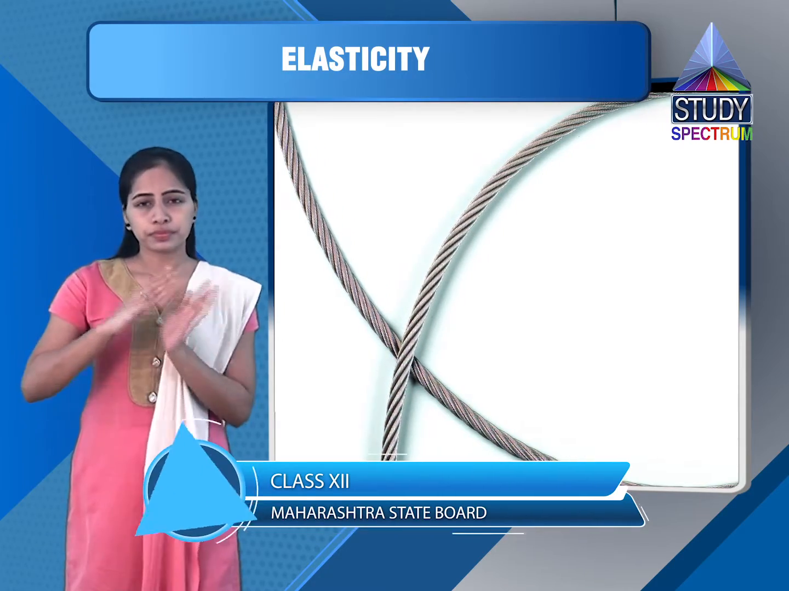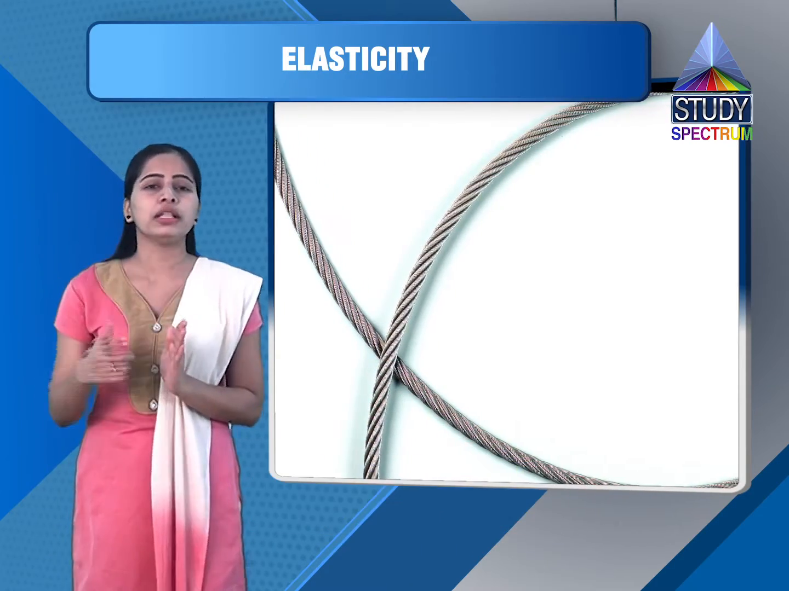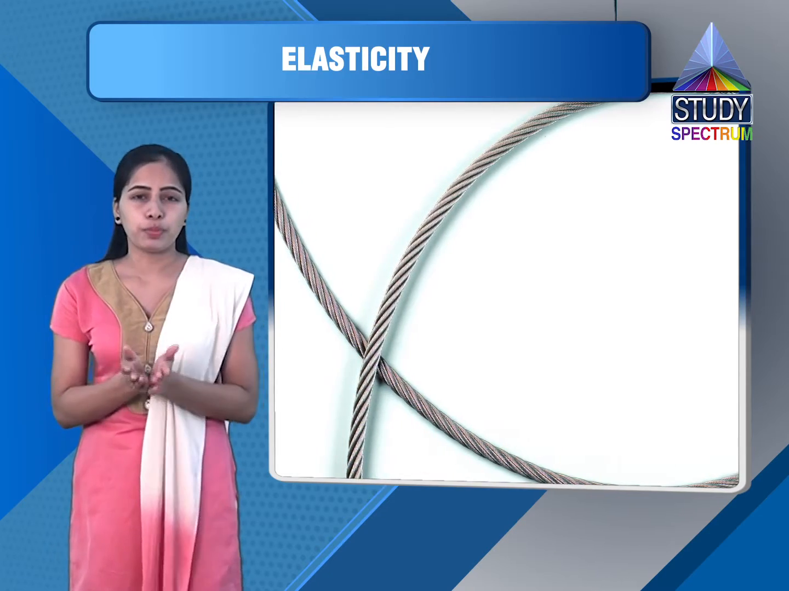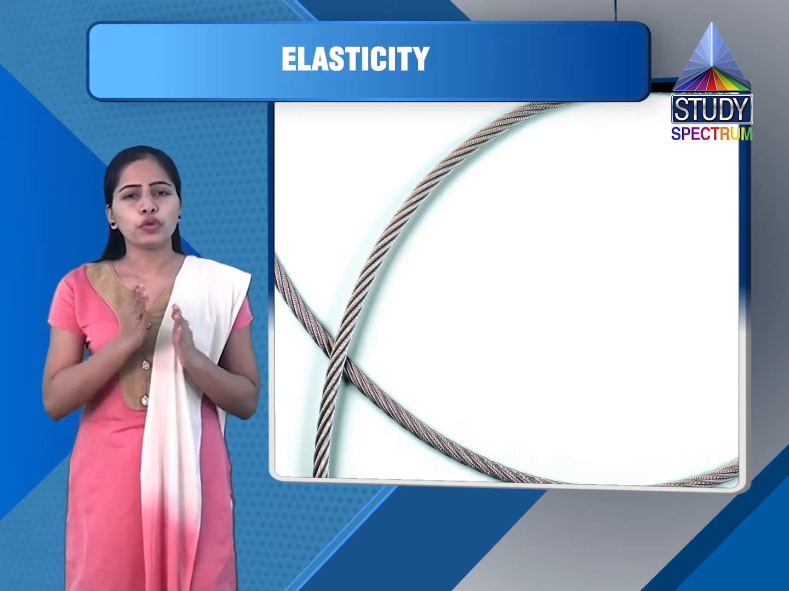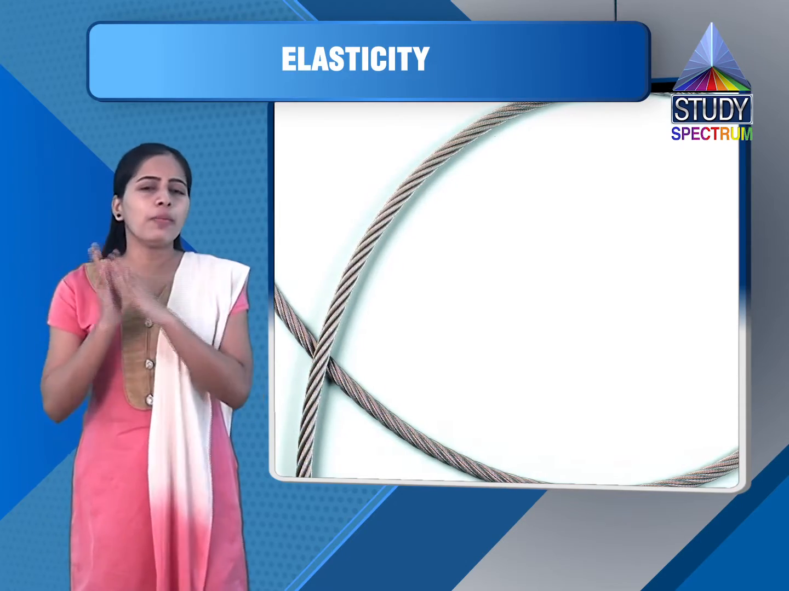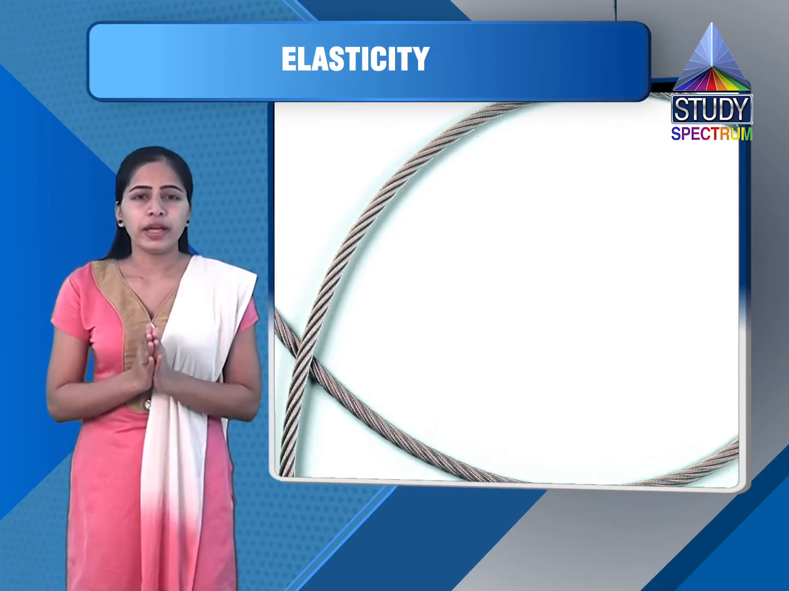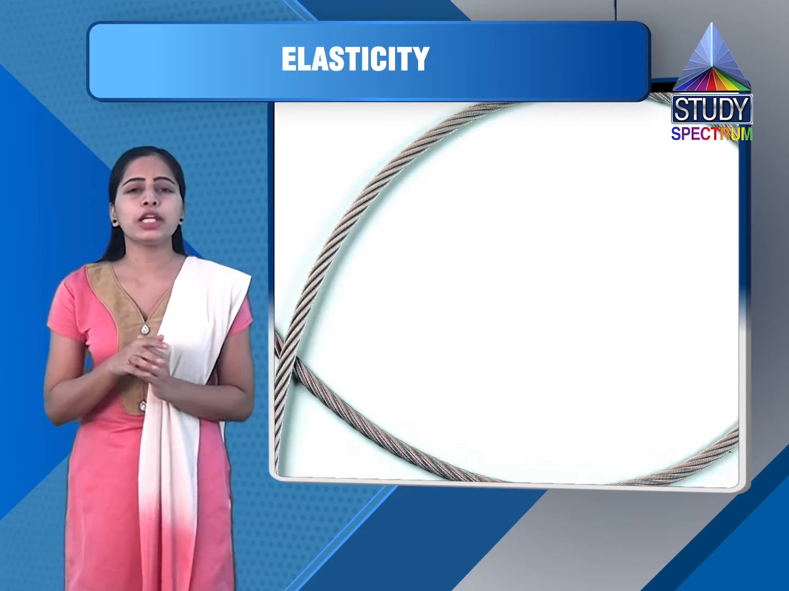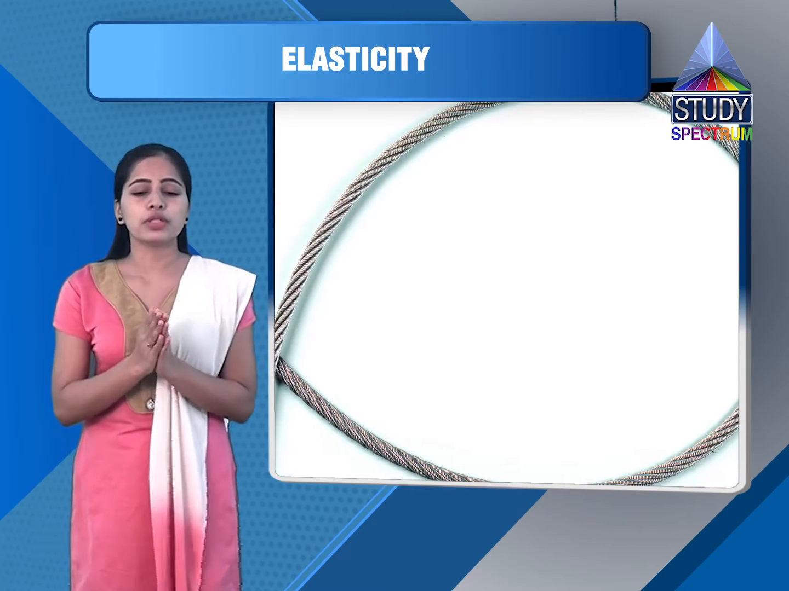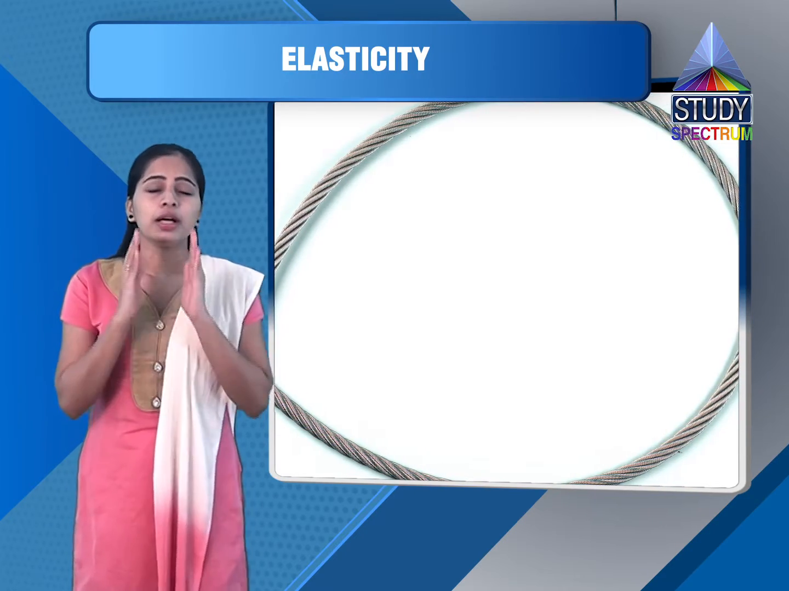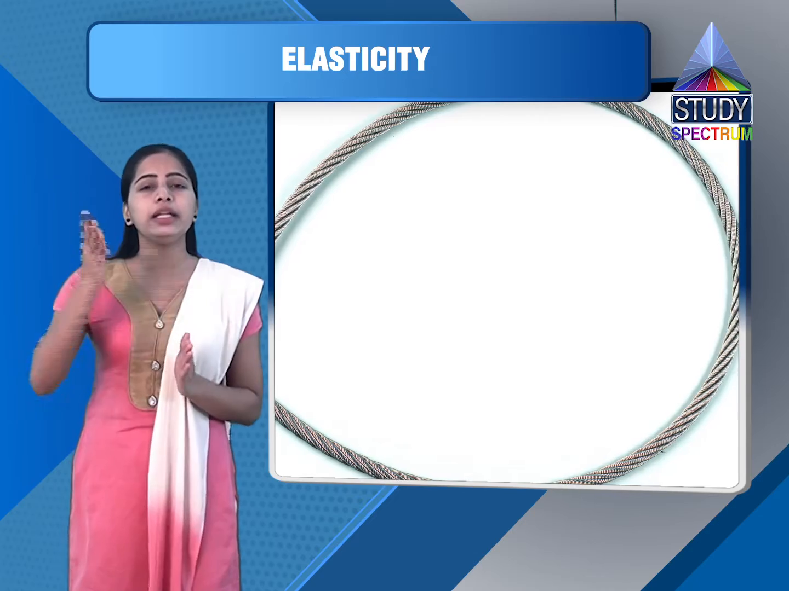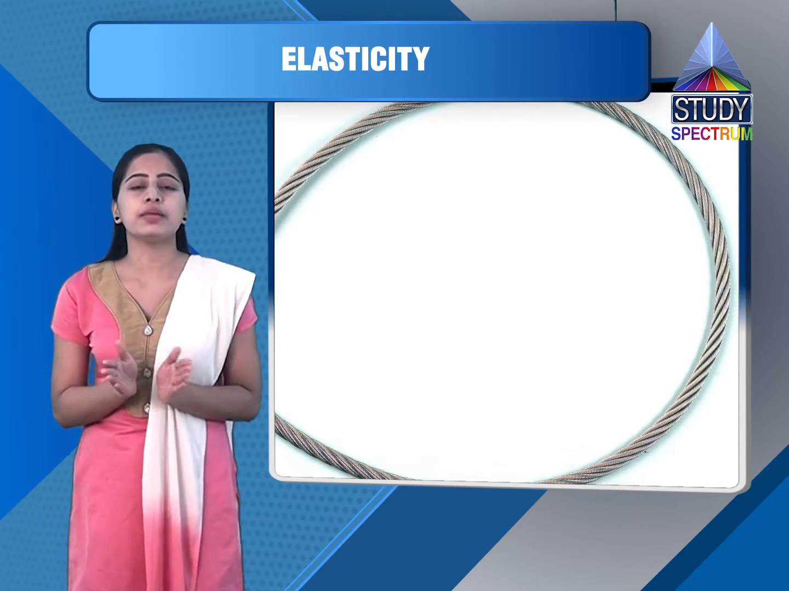At the same time I will plot the graph. I will plot the graph of length versus applied force. So you will have a straight line. A point will come where, for the application of the force, suppose I am applying a force of 10 to 15 kg, the linearity of the graph will disappear.